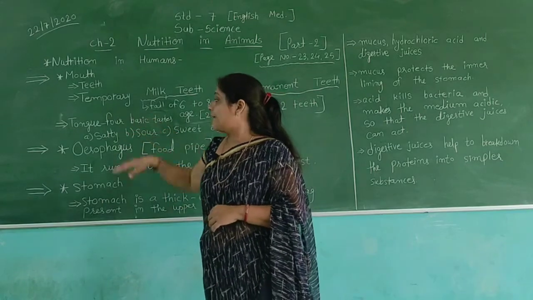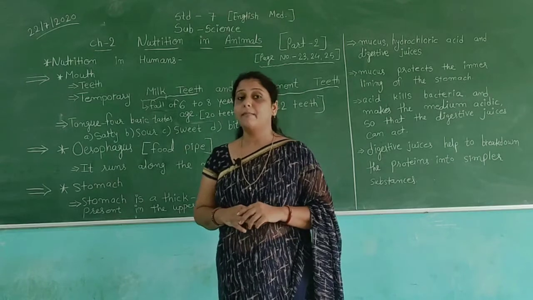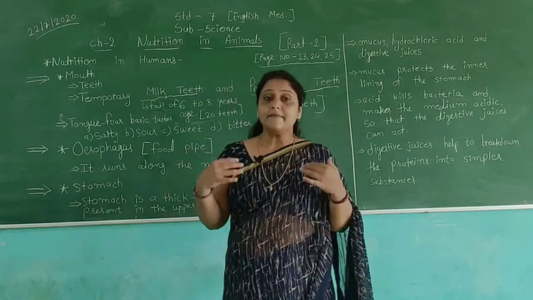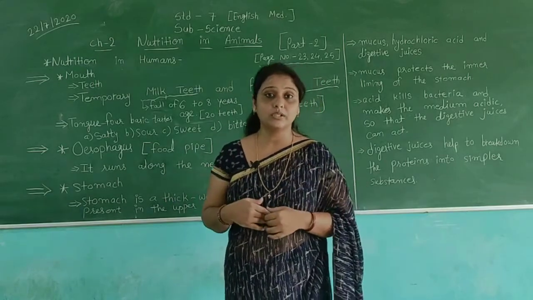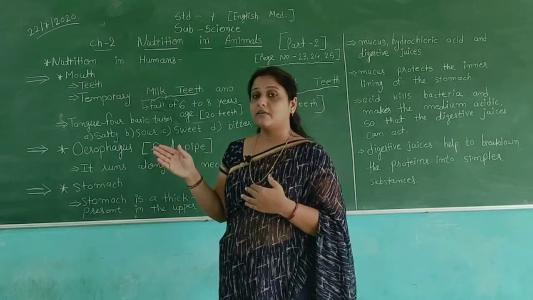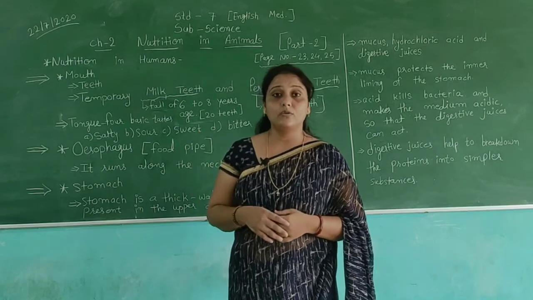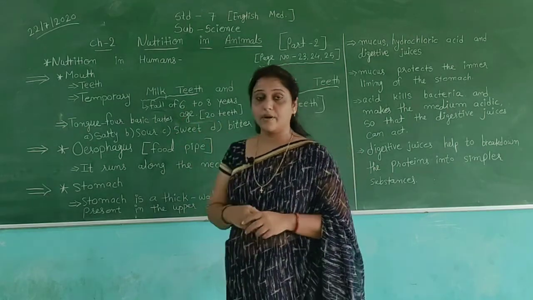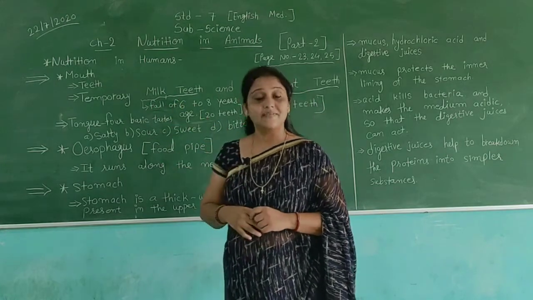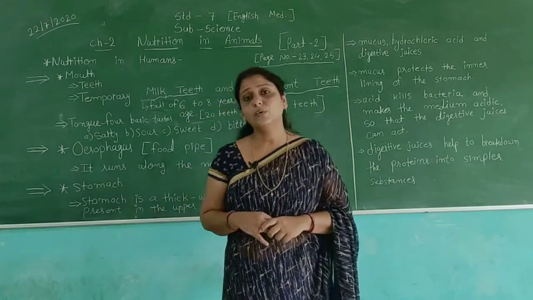The number of temporary milk teeth is 20, and the number of permanent teeth is 32. At present we have all 32 teeth because we are adults.